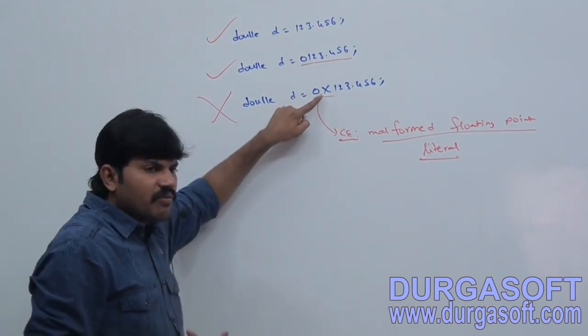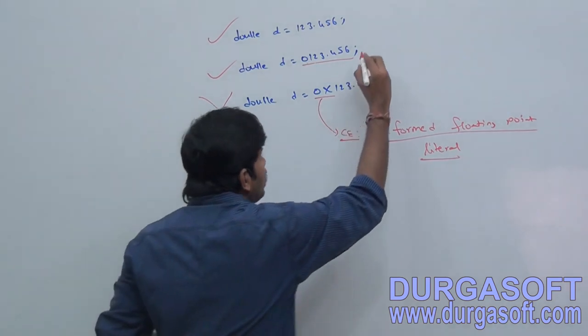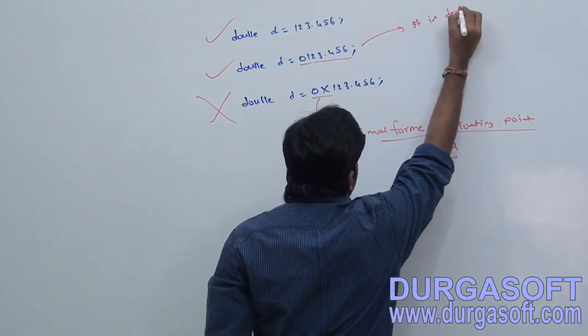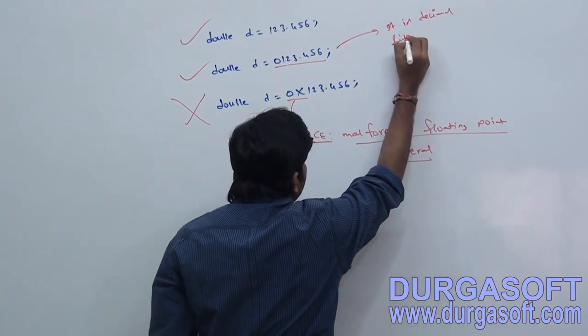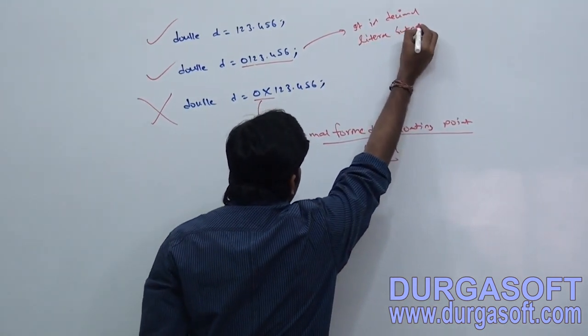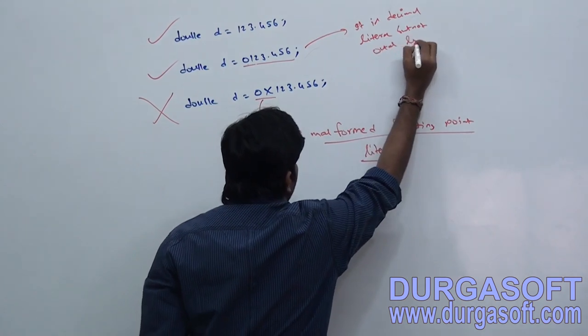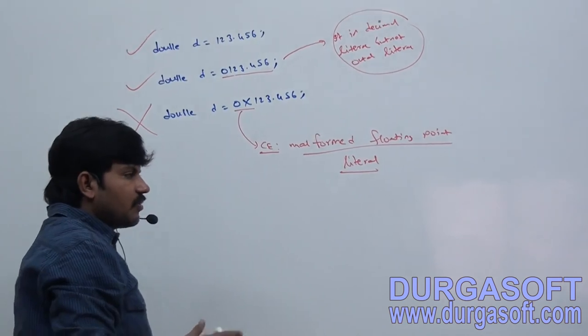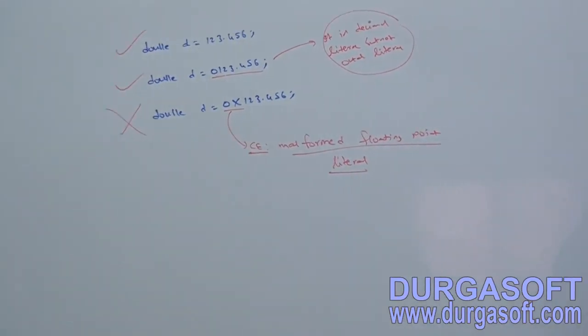But 0x, what is the meaning of 0x? Is it a decimal literal or an octal literal? It is a decimal literal, but not an octal literal. Where is the proof? Just observe this.